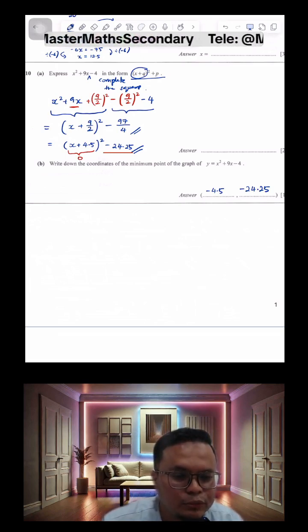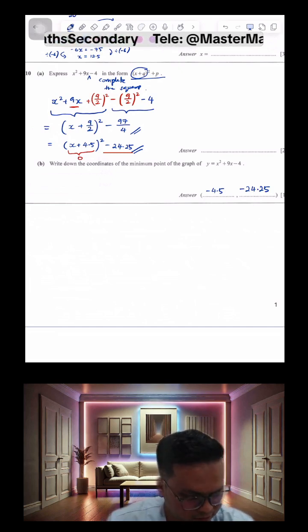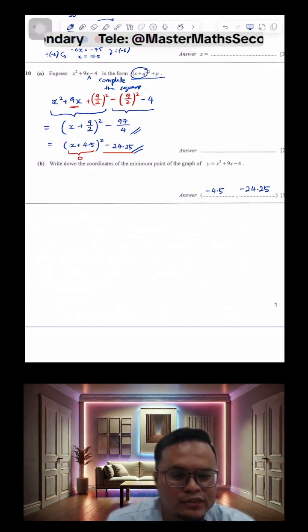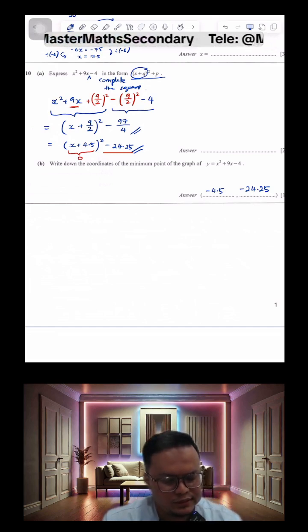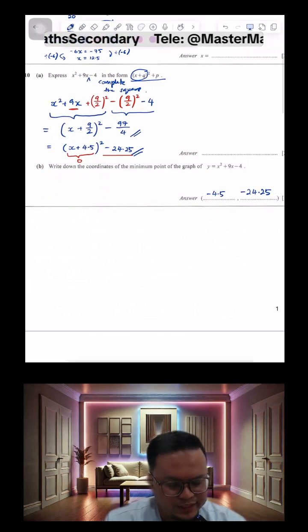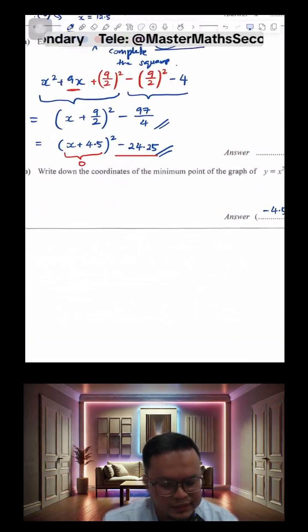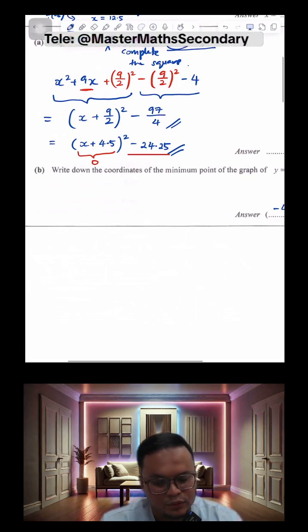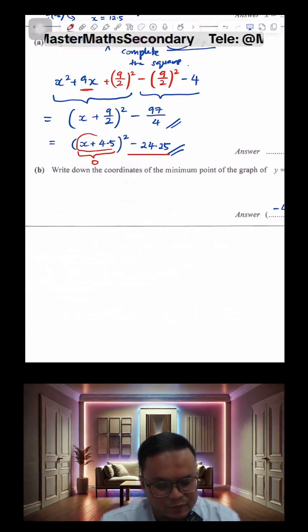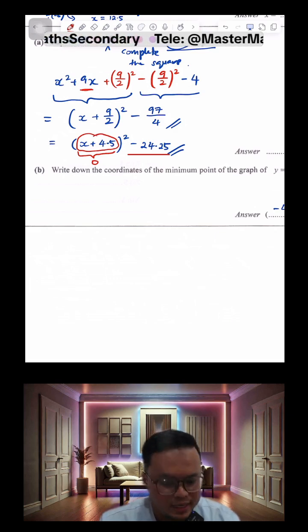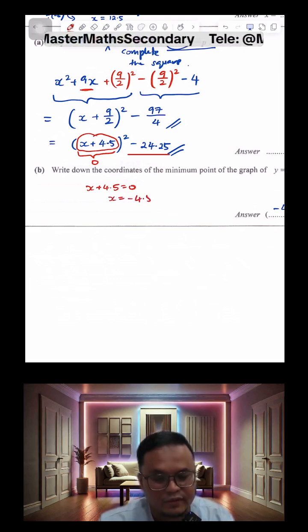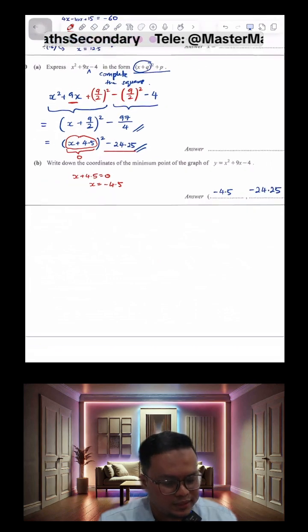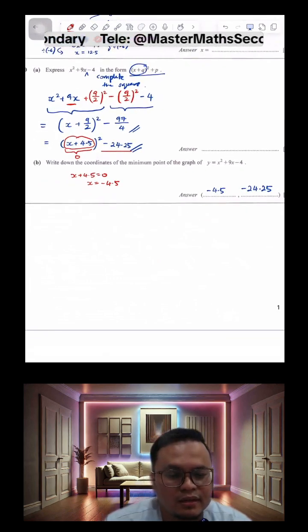Which part are you referring to, Vicky? The x coordinate? The reason why 4.5 needs to be negative is because it becomes minimum when this whole thing, the x plus 4.5, becomes 0. And for x plus 4.5 to be 0, x needs to be negative 4.5. That's how we get that negative value there.